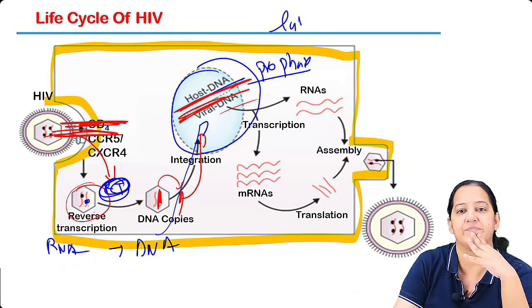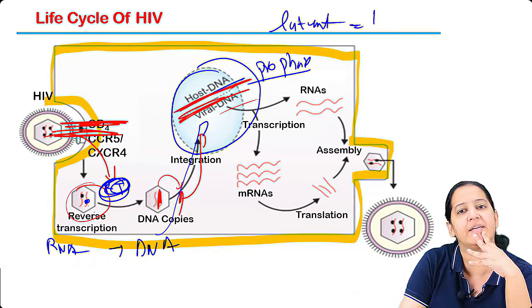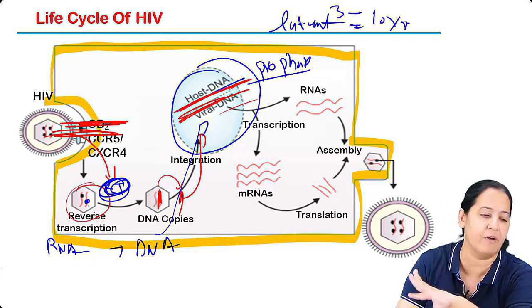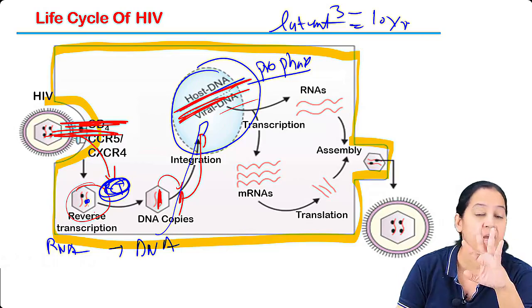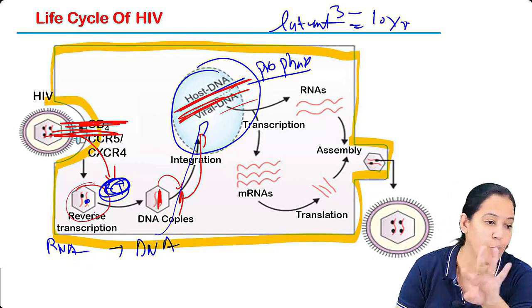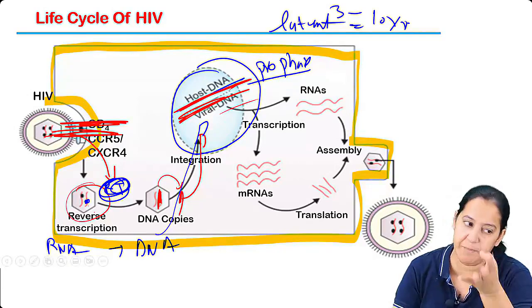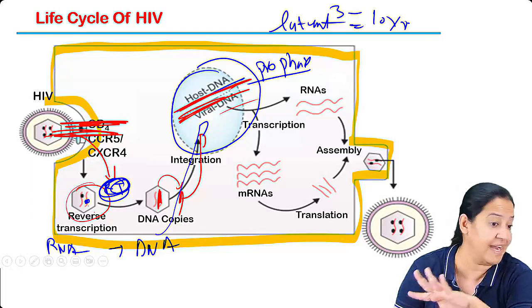It is latent. Nearly 10 years it will be like this only. 3 to 10 years it will be in latency, variable in people, nothing. The patient is HIV positive but no AIDS. The patient is infected with HIV, but AIDS is not there.